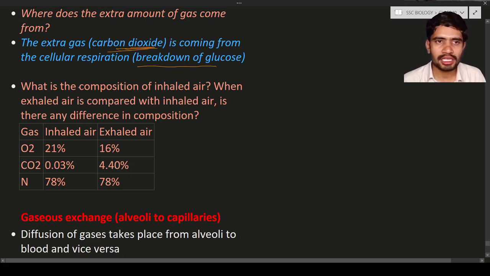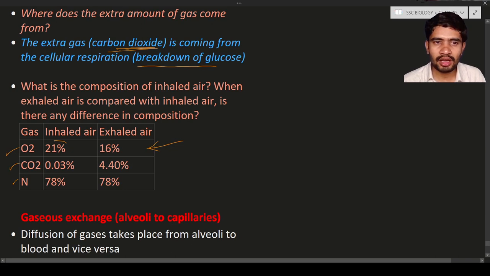Okay, and here the question is asking about the composition of the inhaled air. Here you can see the air is going to contain different types of gases, like oxygen, carbon dioxide, nitrogen, etc. Here the body is going to be involved only in the exchanging of carbon dioxide and oxygen.